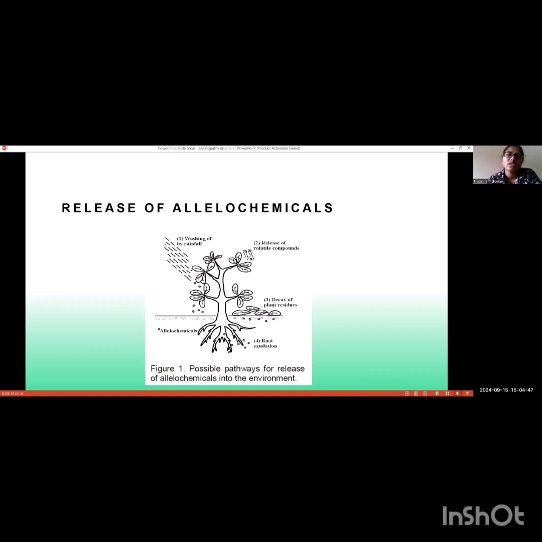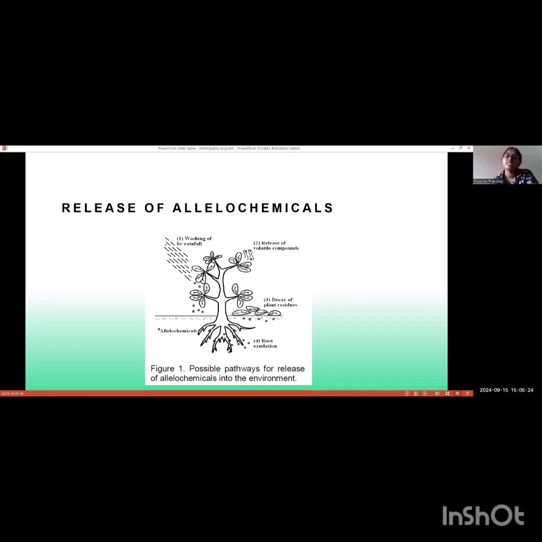The first procedure is washing off by rainfall. When these allelochemicals are present on the leaves or the stem, and rainfall occurs, washing away of these allelochemicals can happen. The second is release of volatile compounds. When allelochemicals are on the root, leaf, or stem, under high temperature in arid or semi-arid situations, there may be a chance of volatilization of these allelochemicals.